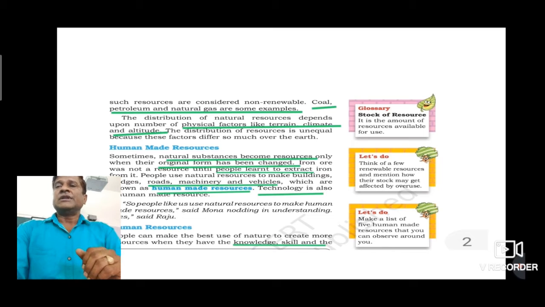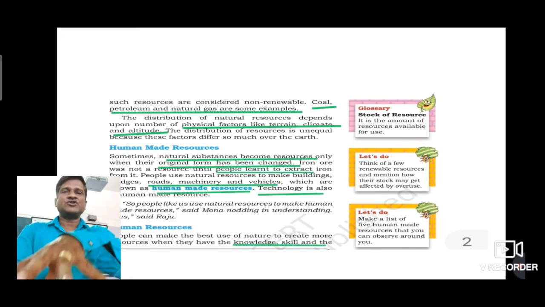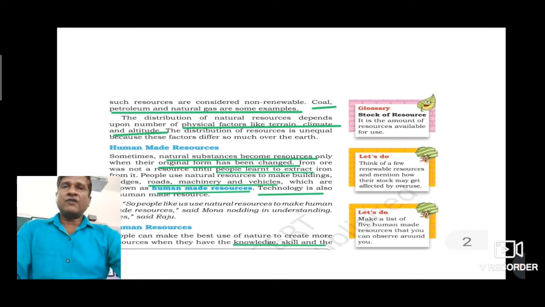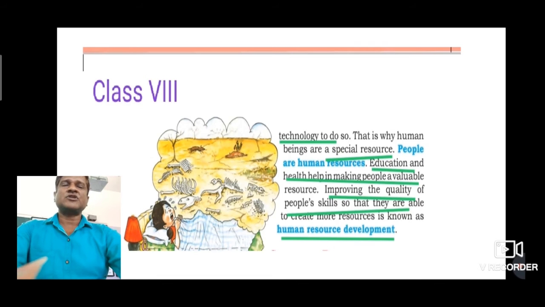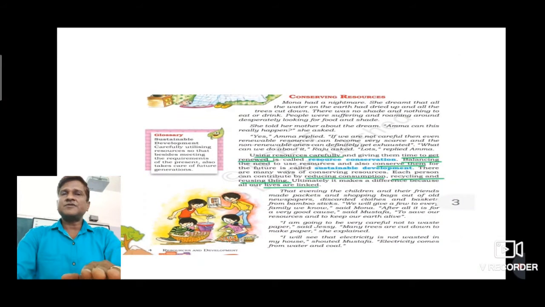Now, the distribution of all these natural resources depends upon a number of physical factors, and these factors are terrain, climate, altitude. So on these factors, the distribution of all these resources is not the same on this planet Earth. It is completely unequal. Now we will continue with the next subtopic. After discussing types of resources, we are going to discuss conserving resources.